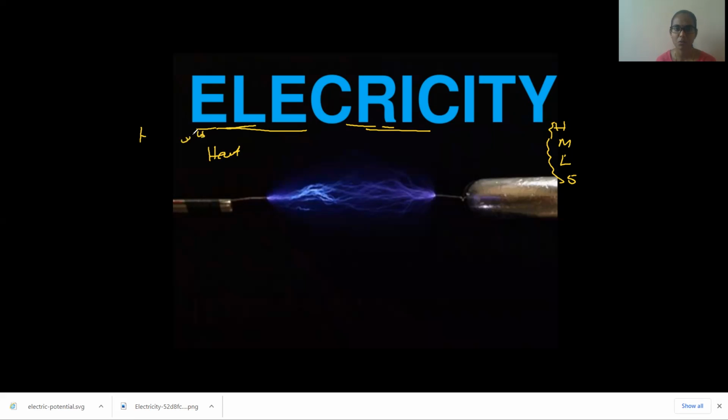Like oxygen is a part of life to live, electricity has also become the oxygen for our modern technology and modern life to survive in the world. That means electricity has a lot of importance. So our primary job is to know how electrical energy can be generated and controlled, how it is produced, and how we can convert it to different forms of energy. All this we are going to understand in this chapter.